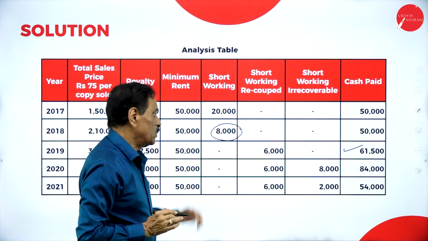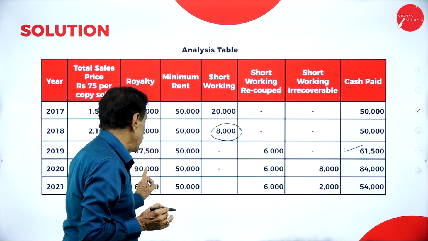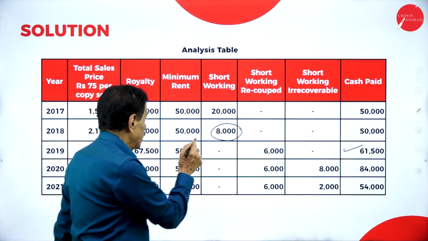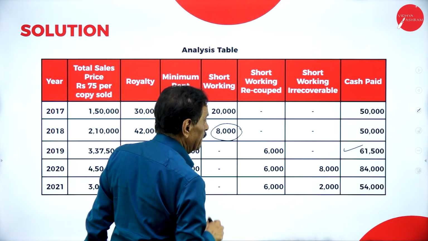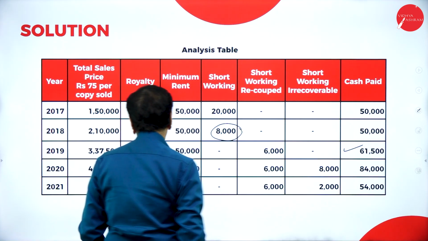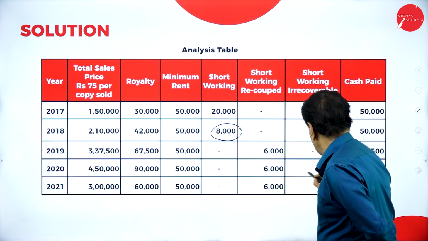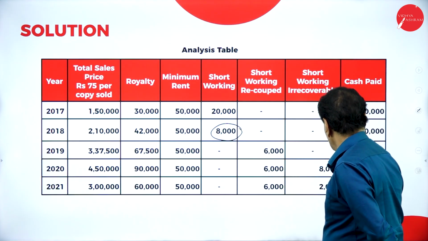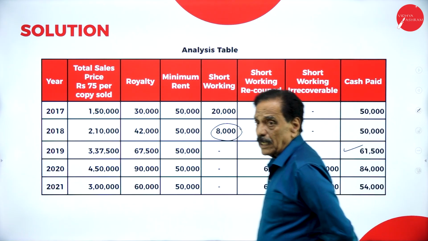28,000, 6,000 is recovered. 61,500 is payable, with 67,500 and 50,000. Recovery is how much? Only maximum of 6,000. How much is payable? 61,500. Come back here. 90,000, 50,000. Maximum recovery is 6,000. How much could not be recovered? 8,000 transferred. How much is payable? 84,000.